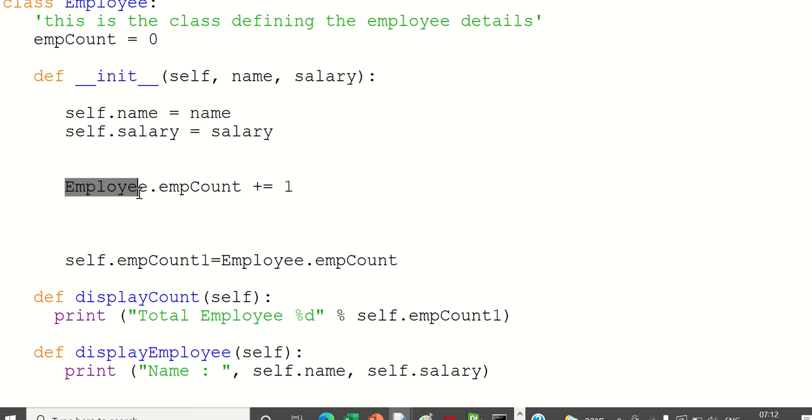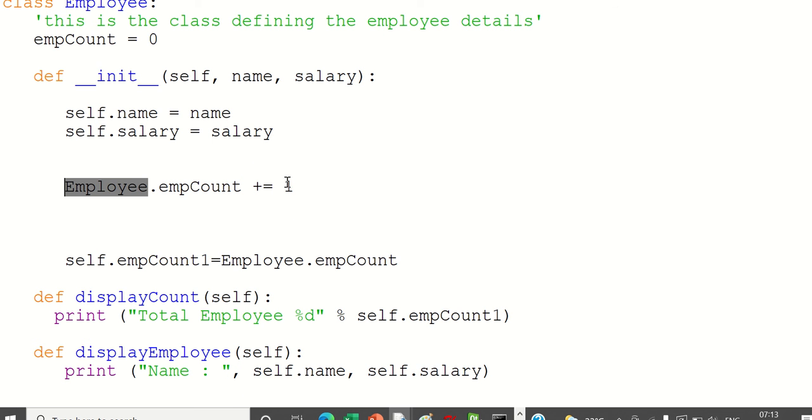And why are we not using self.employee_count? If I use self.employee_count, every time the count of the employee will remain 1. So to have a global tracker, I want to know how many employees have joined my company. So this is the class name, and then I keep an object. Then for the second employee, this count will become 2, and for the third employee the count will become 3. If I do this as self.employee_count, then every time the count will remain 1.